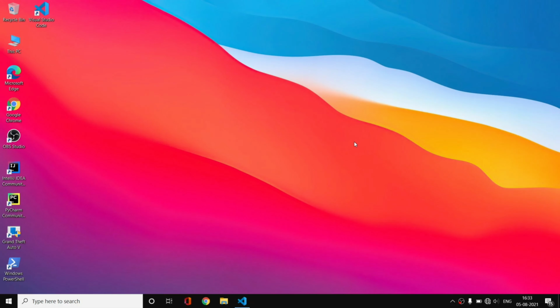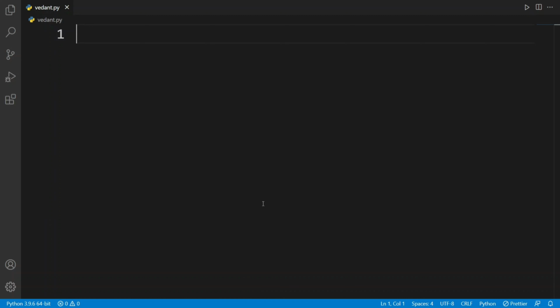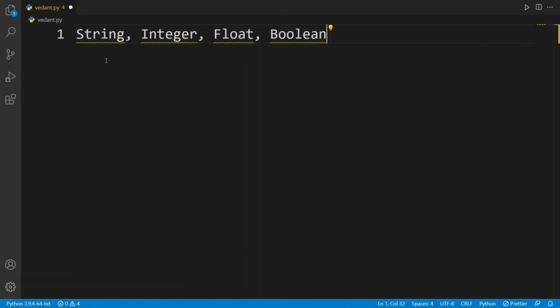Hey guys, and we are back with our computer. So let us start learning data types. Let us open our Visual Studio Code first. Here we have seen earlier that we have four primitive data types. So which are they? The first one is string, integer, float and boolean. So these four are the primitive data types in Python.